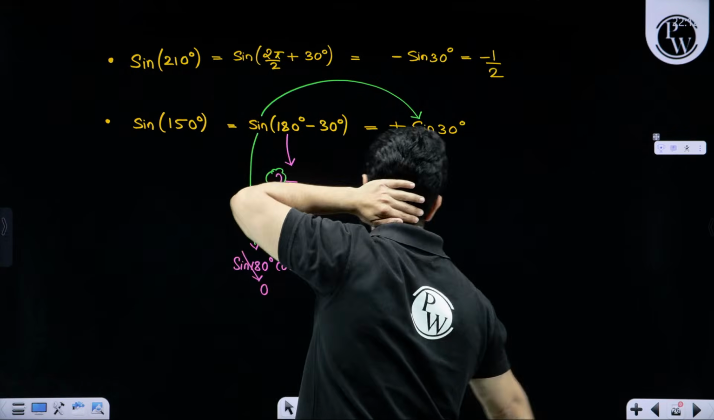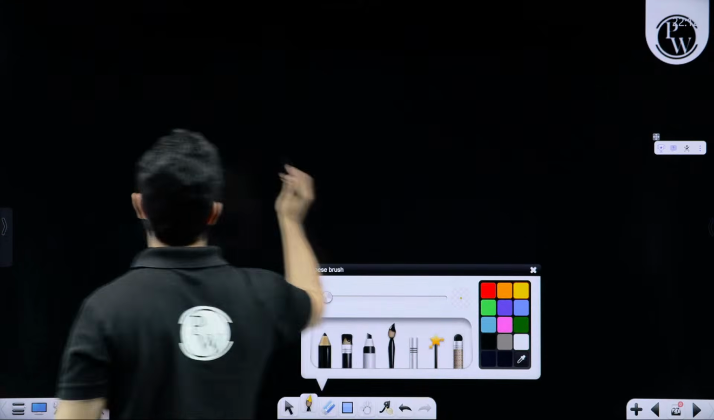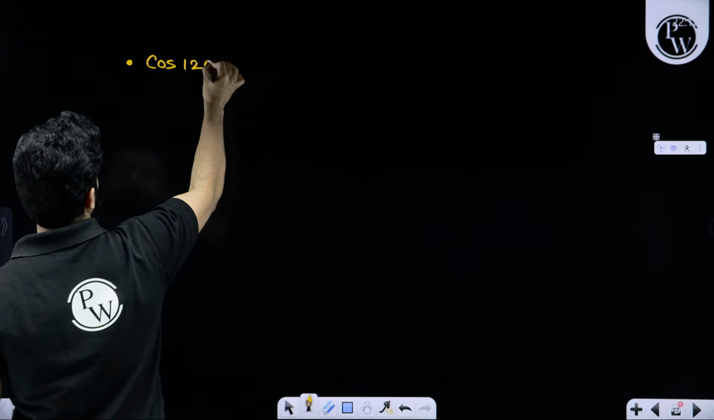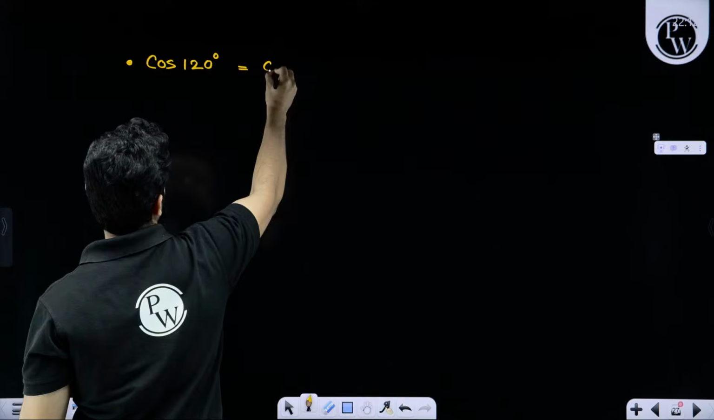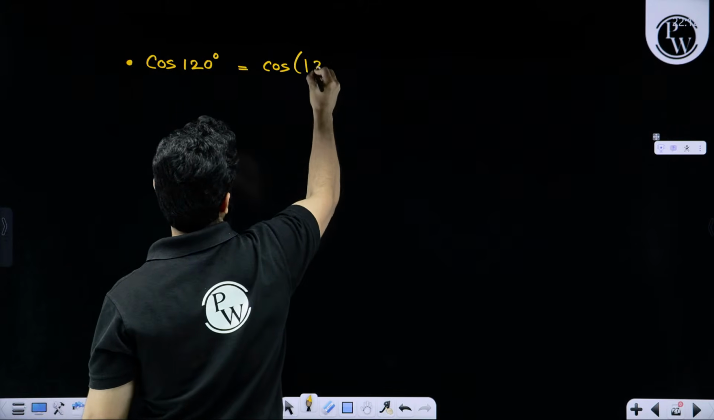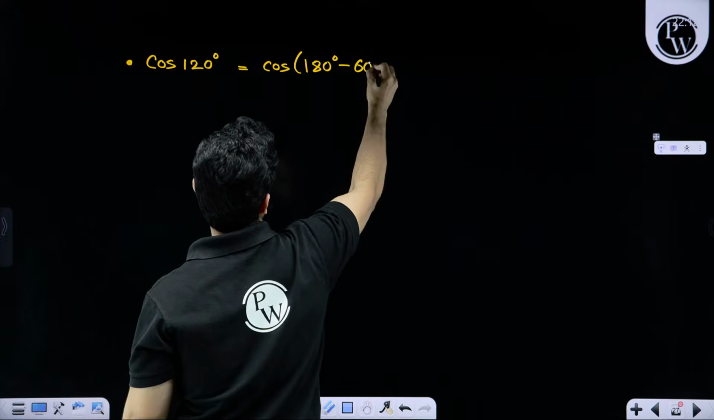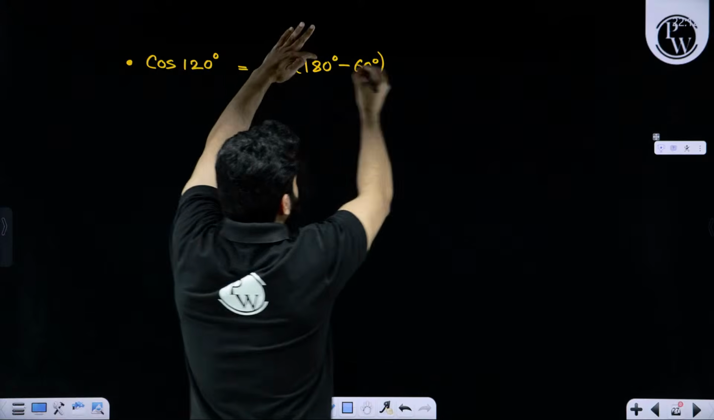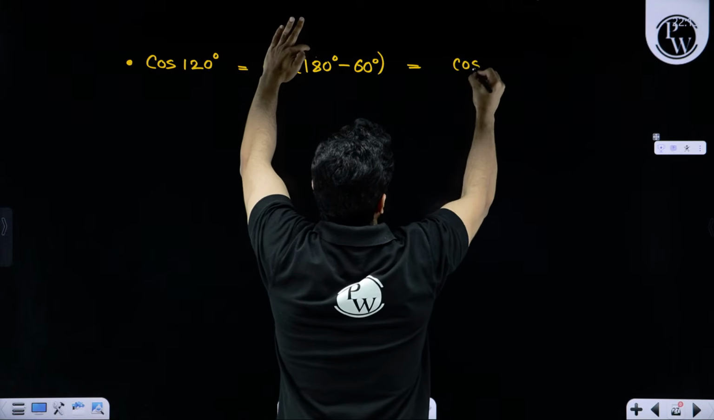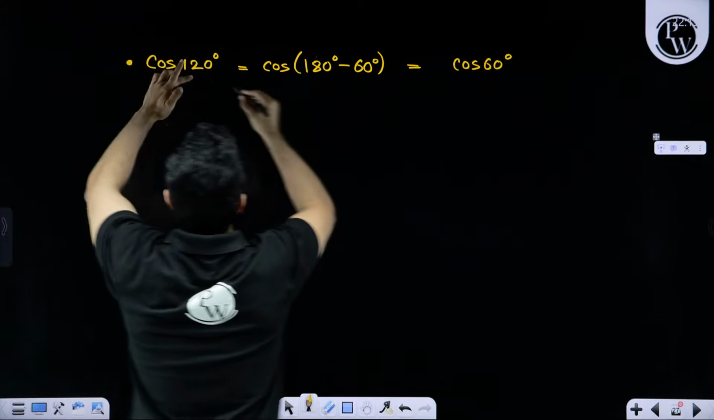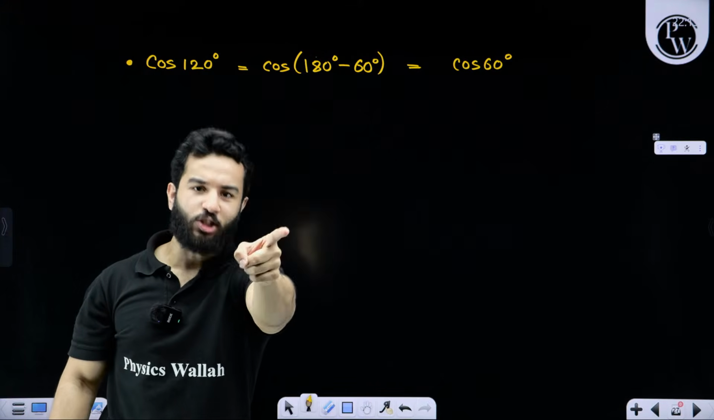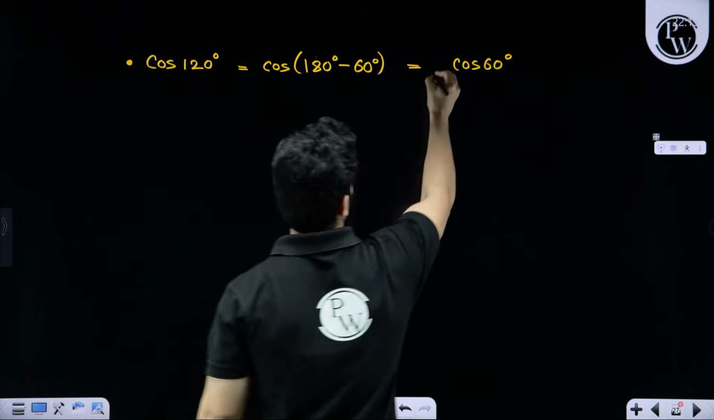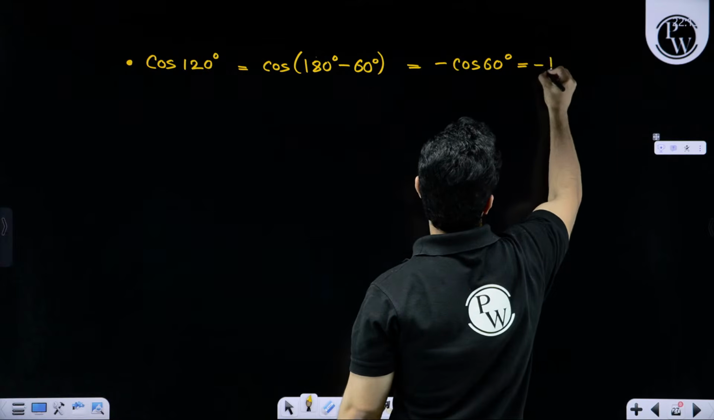Another example, my dear friends, pay attention. Now you do this. Cos of 120 degrees can be written as cos of 180 degrees minus 60. 180 degrees means even. Even means cos will remain cos. Now 120 degrees is in the second quadrant, where only sine is positive and cos is negative. So minus. The answer is minus 1 by 2.